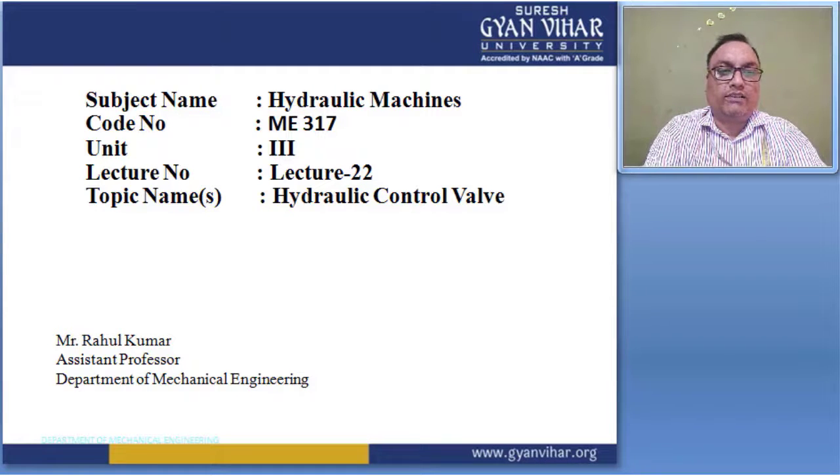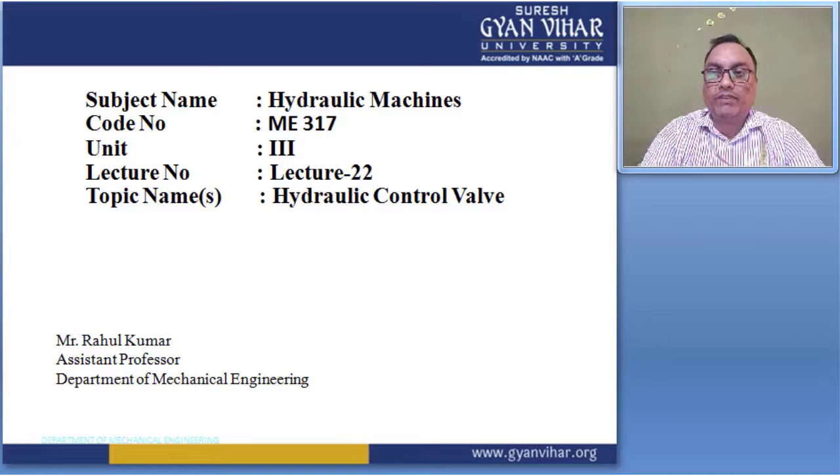The hydraulic control valve is a very important device for controlling the fluid inside the hydraulic circuit. These control valves are sometimes called directional control valves.